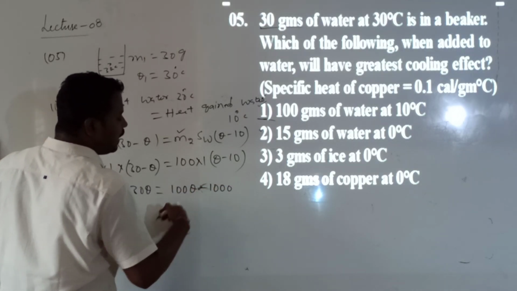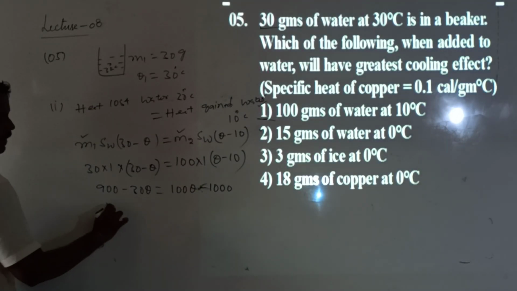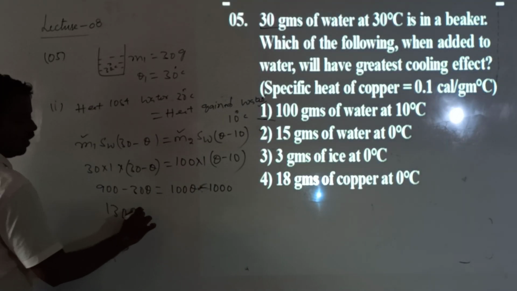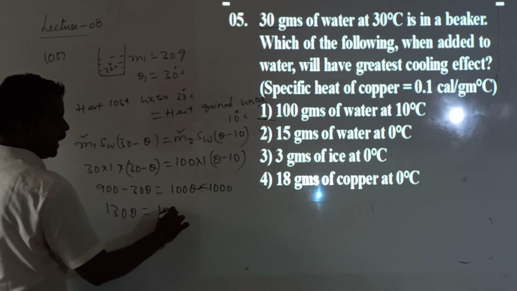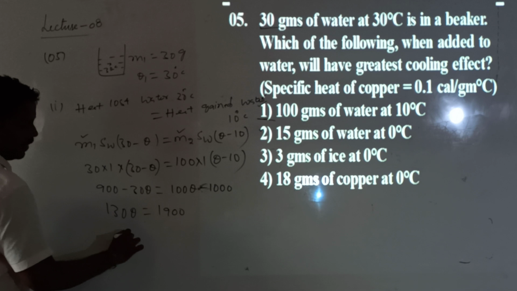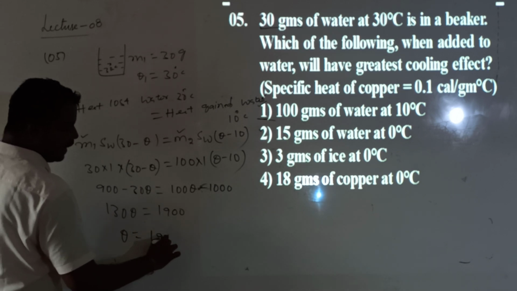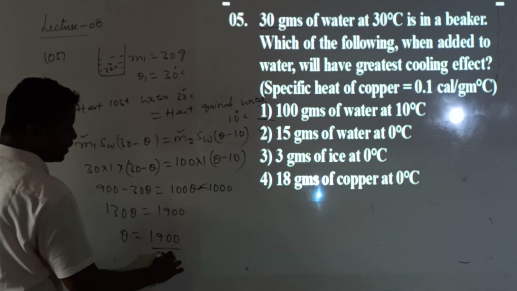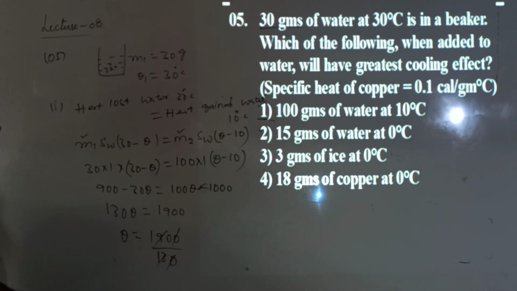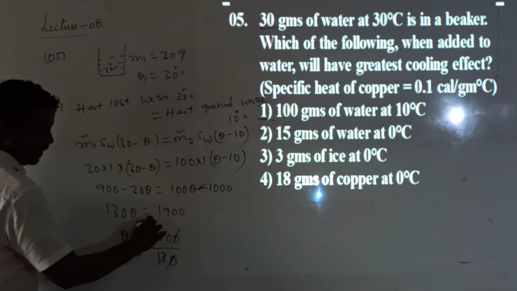So sending theta to one side, that is 130 theta will be equal to how much? 1000 plus 900, so 1900. So theta value will be 1900 divided by 130. So the zeros cancel. How many times will 13 go? 13 ones are 13.